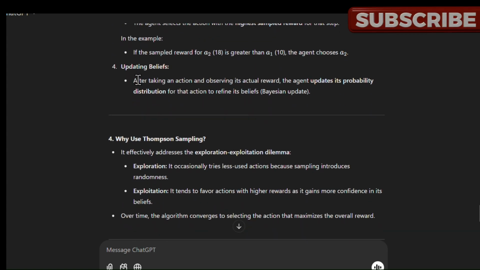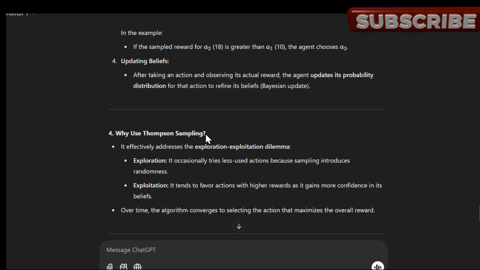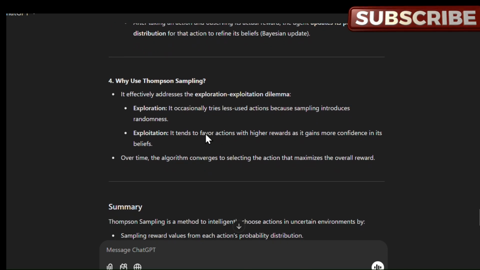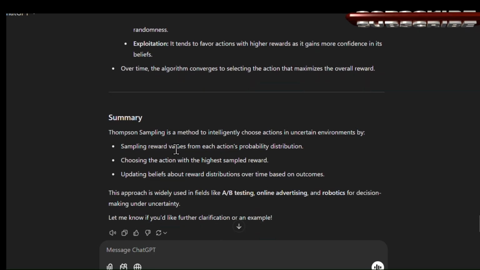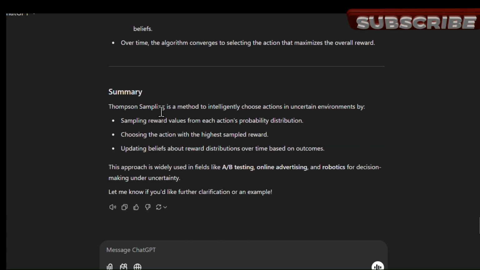So updating beliefs. After taking an action and observing its actual reward, the agent updates its probability distribution for that action to refine its beliefs. So it automatically updates after taking each action. Why do we use Thompson sampling? To balance exploration and exploitation, and it is used in multi-armed bandit problems.